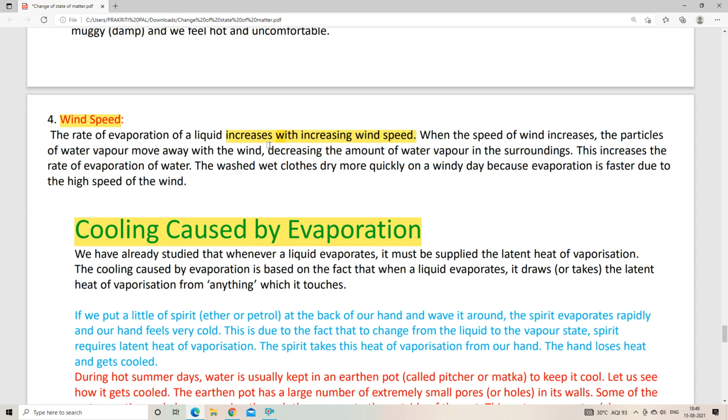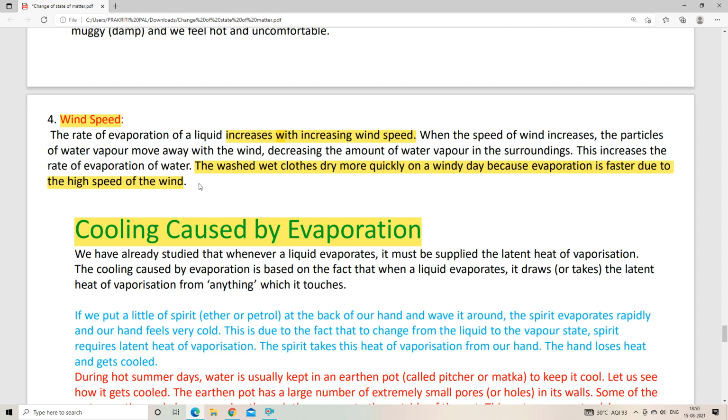Okay, so now you can see the washed wet clothes dry more quickly on a windy day because evaporation is faster due to the high speed of the wind. I think now we know the reason why washed wet clothes dry quickly on a windy day. Okay, so here is the science behind that.